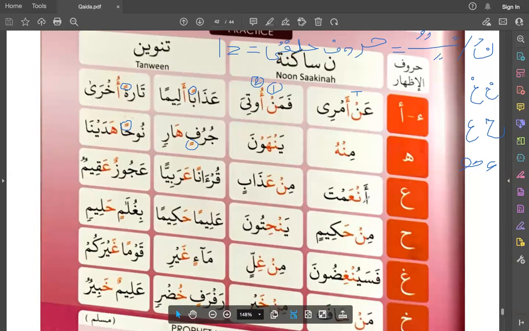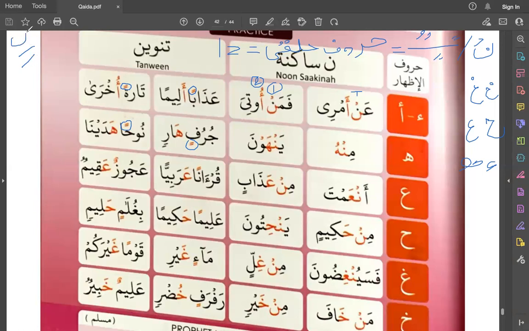So I'll repeat the mechanism of this izhar. So noon sakin, or tanween, any tanween, because you know that this kasratain or fathatain or dammatain is written like this, but actually this fatha is fatha, and the other fatha is nun sakin.